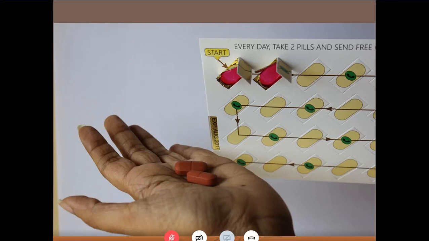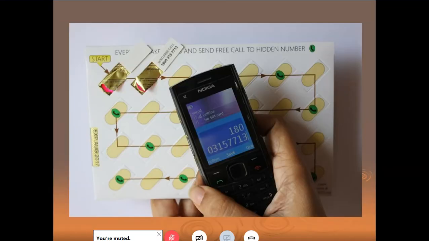So they are doing this for compliance. When you take this drug out, there's a number which appears behind the pill, and you are supposed to give an SMS to that number. See, there's a number which is there behind the pill, and it says send free call. This is 99 DOTS. So you've learned something other than RNTCP. One is the National Strategic Plan, and one is 99 DOTS.